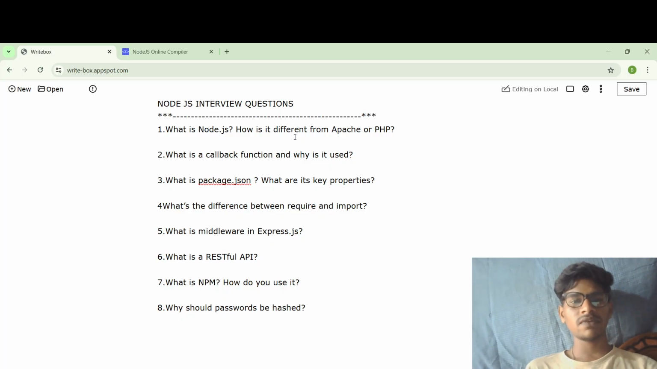To understand how it's different from Apache or PHP. Secondly, what is callback function and why is it used? The callback function is a function passed into another to run after something finishes, especially in async operations.